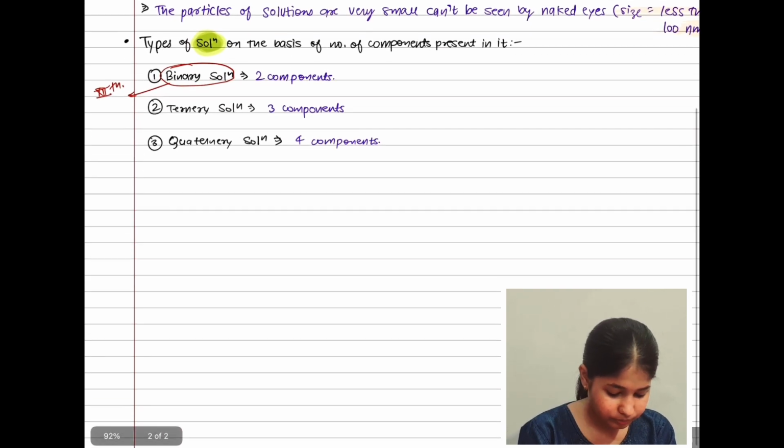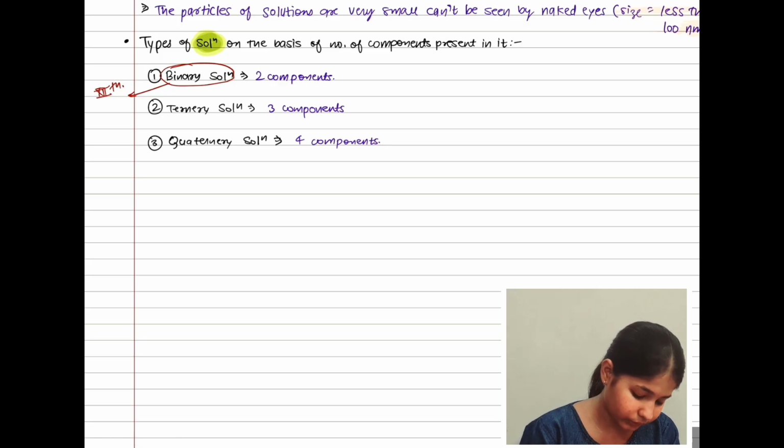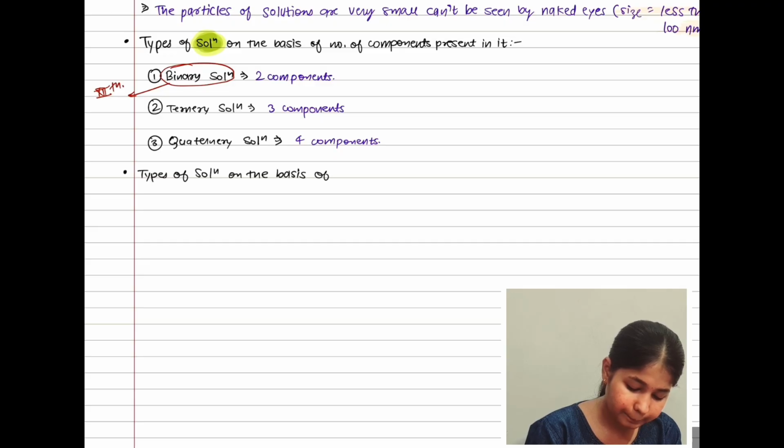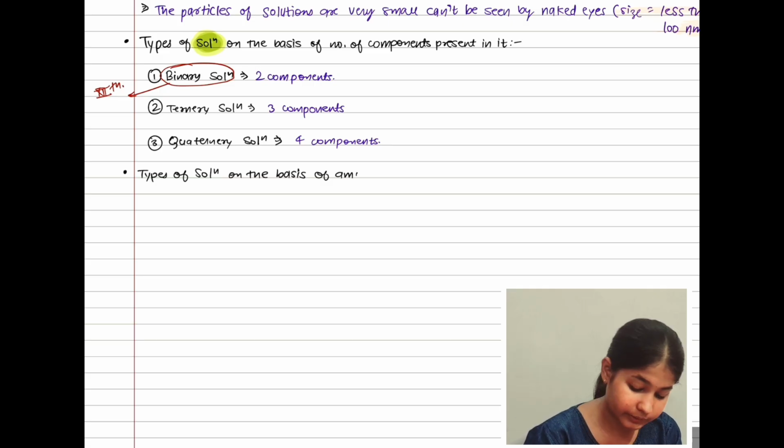Now again we are going to talk about types of solution, but this time it will be different. Types of solution on the basis of amount of solute present.